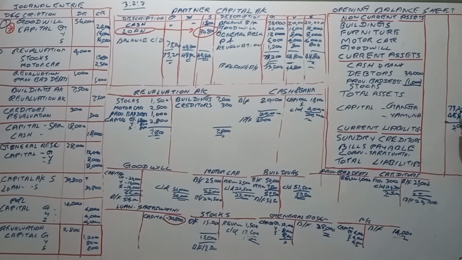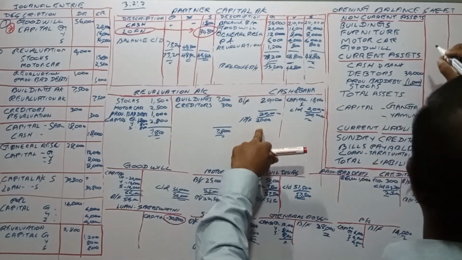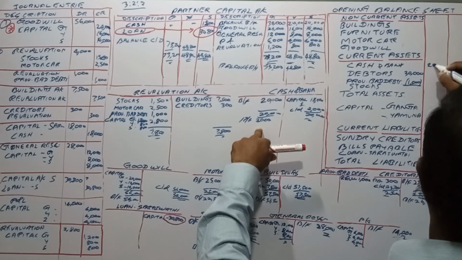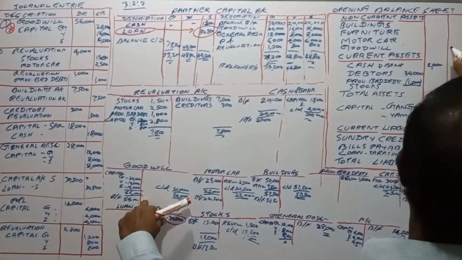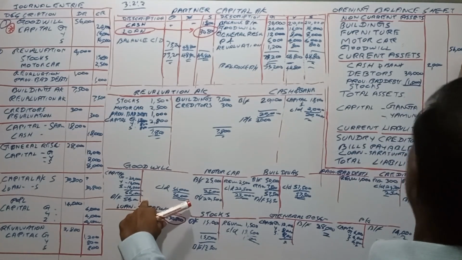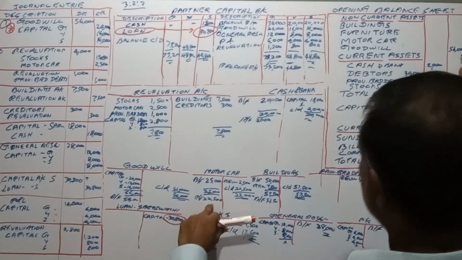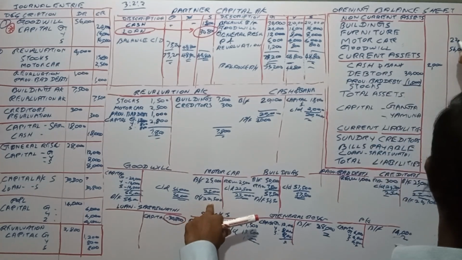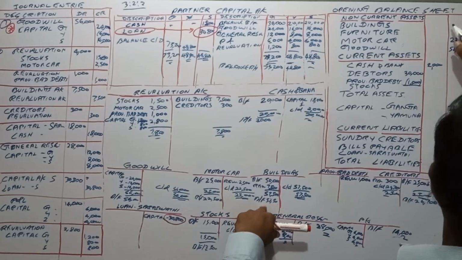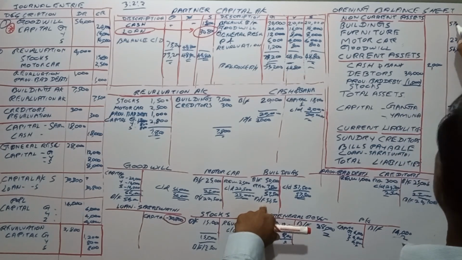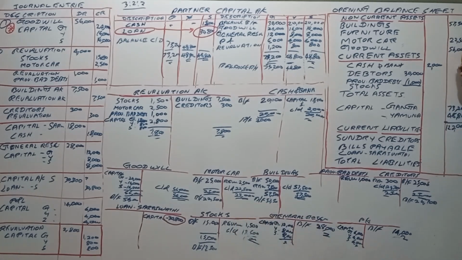Total 122,200. Cash is 2,000, and goodwill is 56,000, and motor car is 22,500, and building is 57,500.